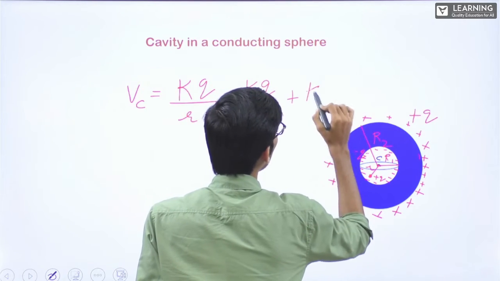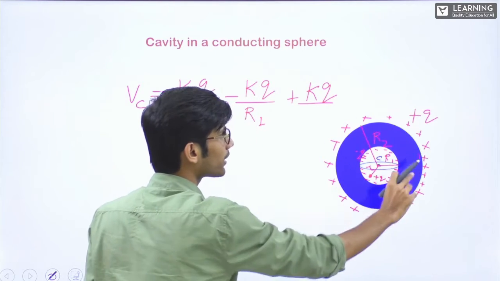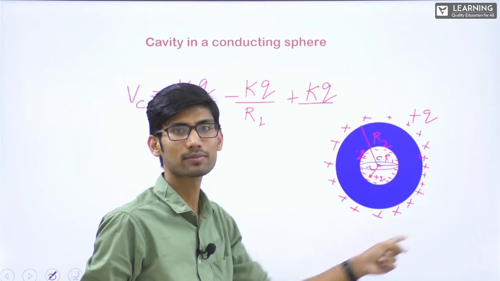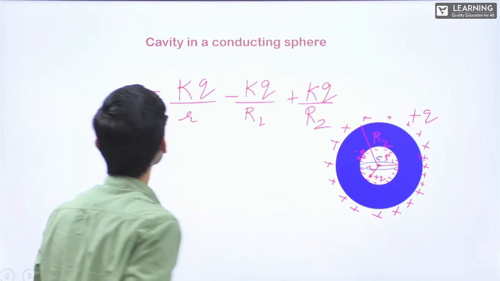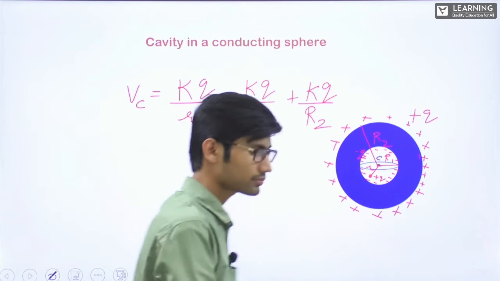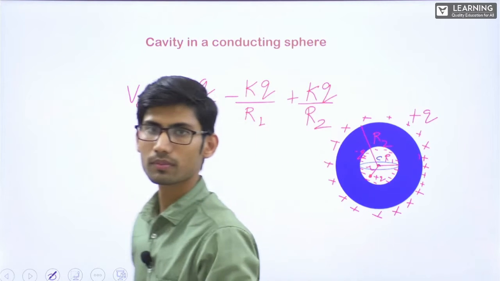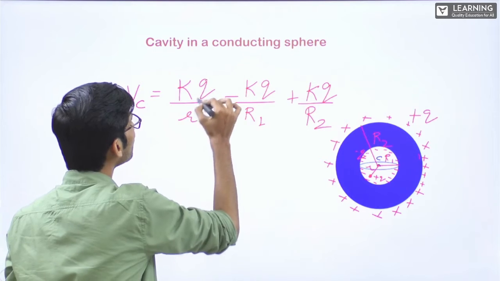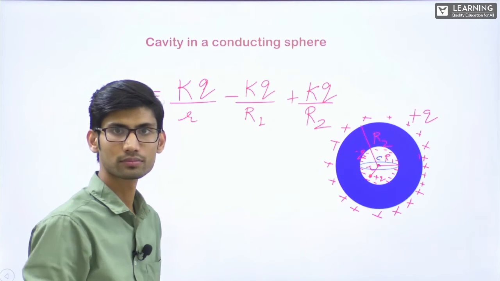Plus KQ divided by, now the center is inside this sphere where the positive charge is outside, so the potential will be same as that at the surface, KQ by R2. This is the potential at the center. Got it? So I hope now you can do cavity questions for conducting spheres.